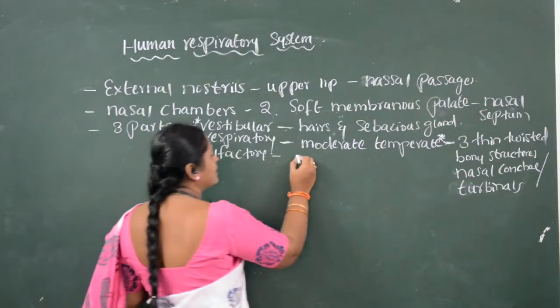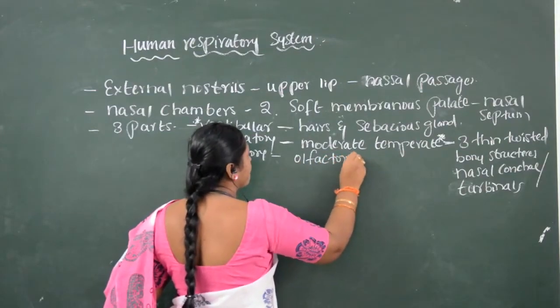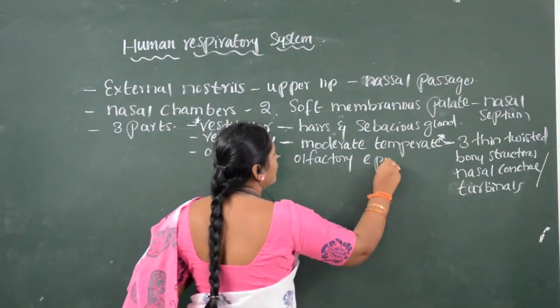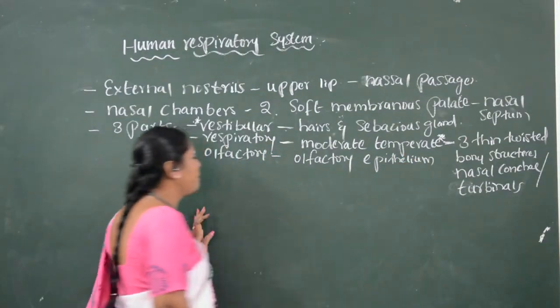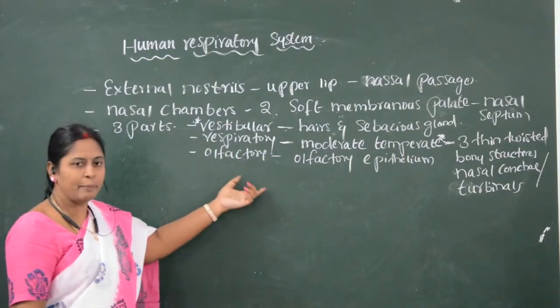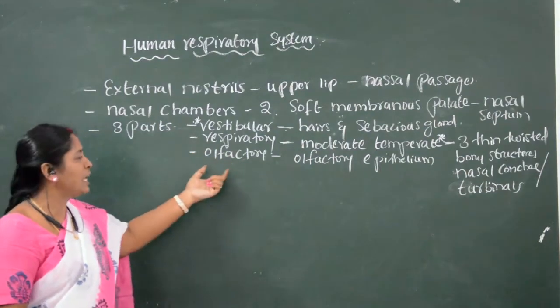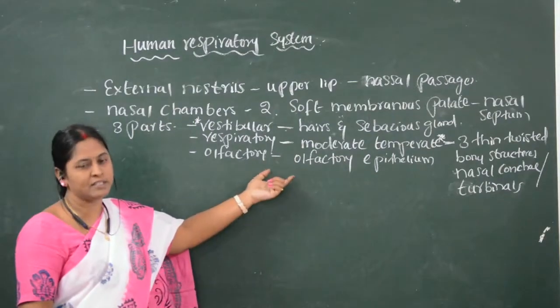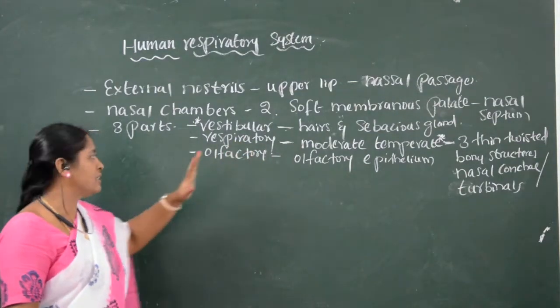The next part is called the olfactory part. The olfactory part is lined with the olfactory epithelium, which is the main sense organ for smelling things.